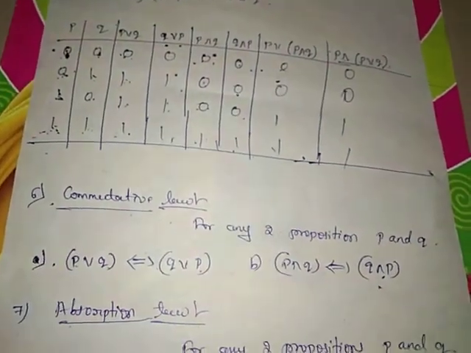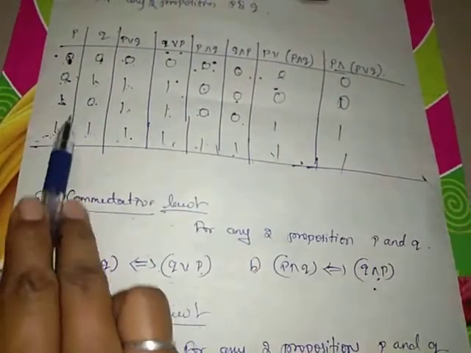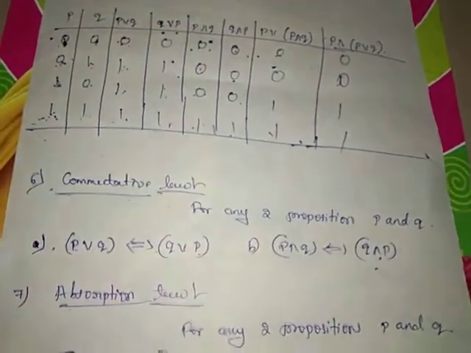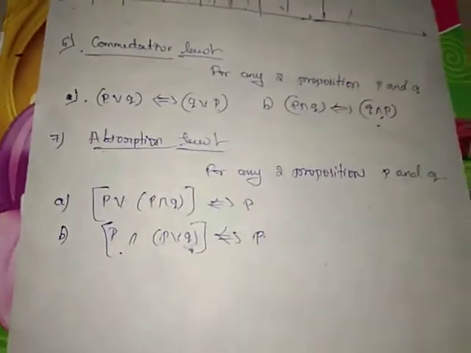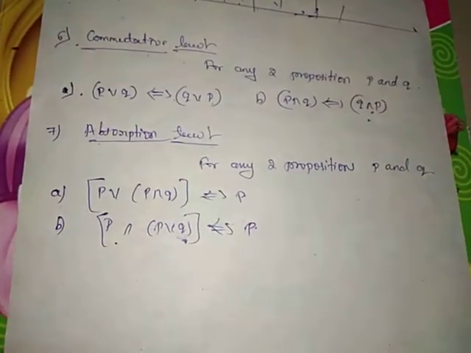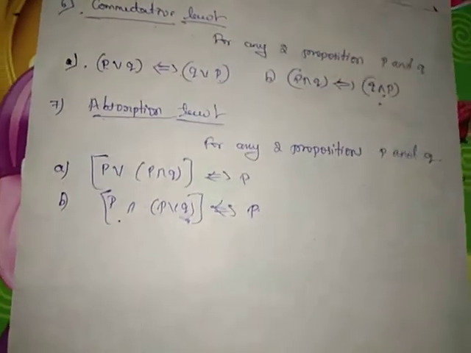Same as it is, P and P or Q: 0, 0, 1, 1. Both are identical. Therefore P or P and Q is equivalent to P, and P and P or Q is equivalent to P.